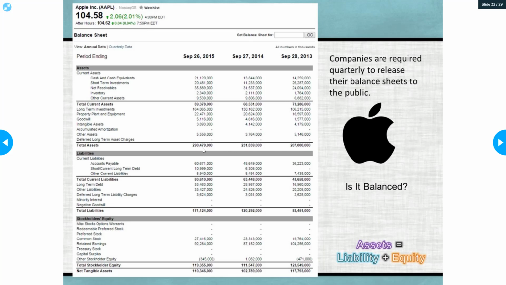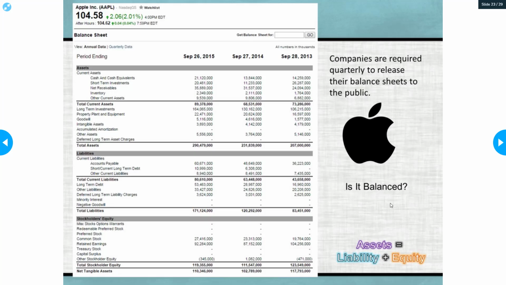They keep growing. Then we see their liabilities, right here. So we'll look at 2015. They have 290 million in assets and they have 171 million in liabilities. And then we have the stockholders' equity. In the stockholders' equity, we have 119,000.